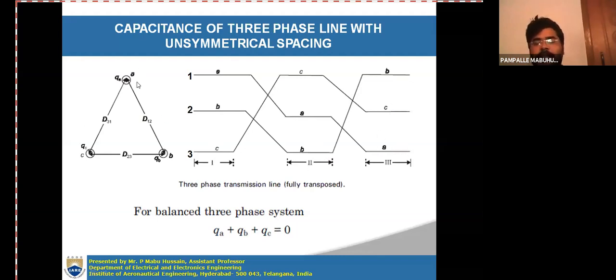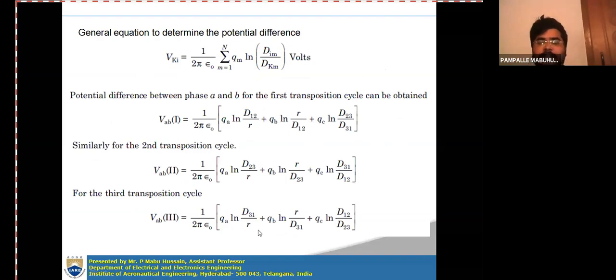Here the total number of conductors in any section is 3 only. The conductors are represented with A, B, C. In the equation, the summation term, M is equal to 1 to N, where capital N represents the total number of conductors.